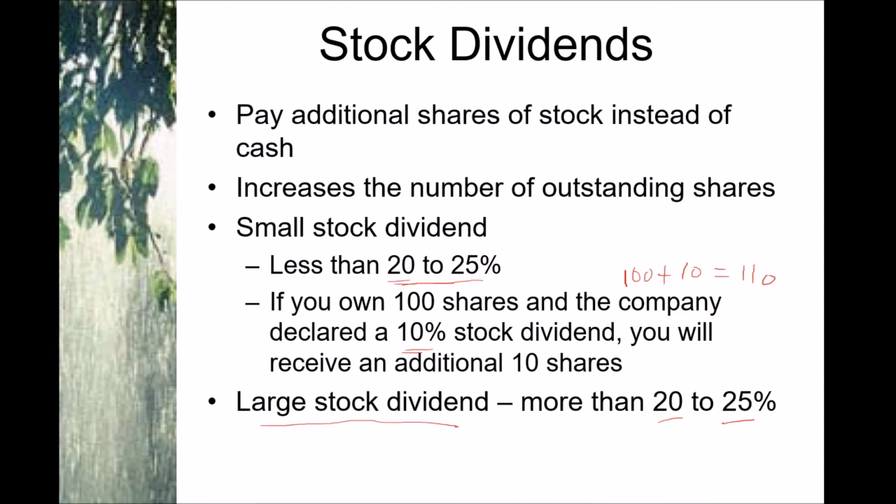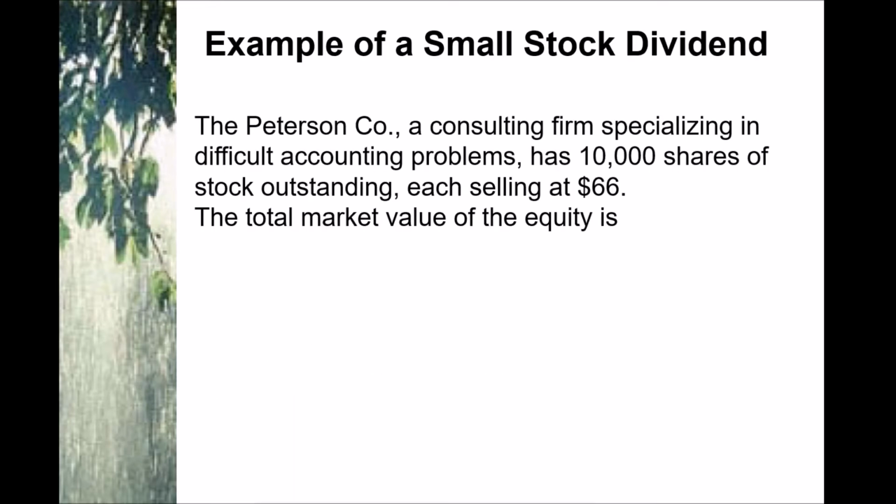We have to distinguish between these two for accounting purposes. So let's see an example. The Pearson Corporation, a consulting firm specializing in difficult accounting problems, has 10,000 shares, each selling at 66. So the total market value will be the total number of shares multiplied by the selling price of one share, 660,000.